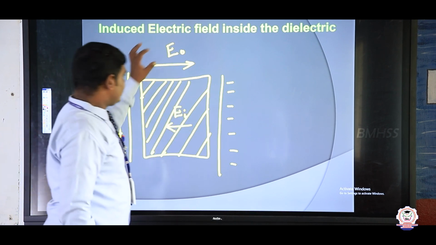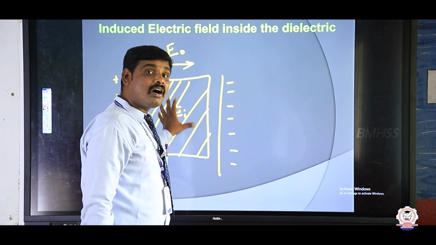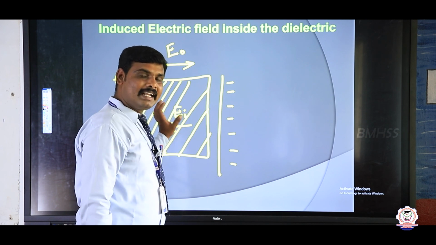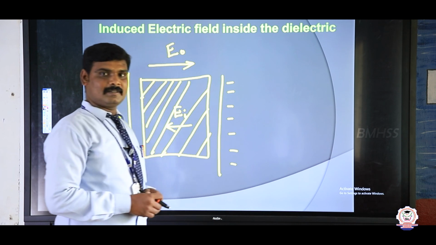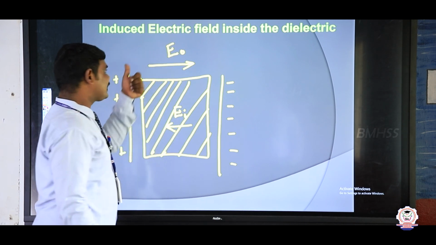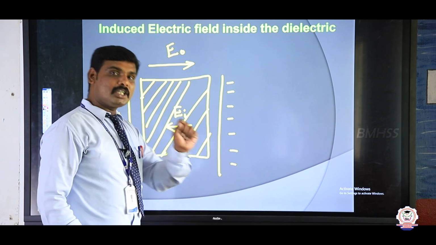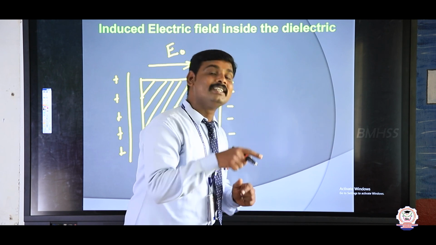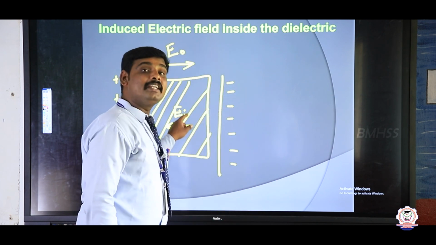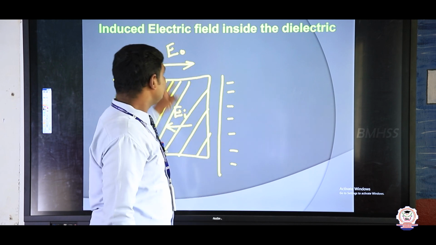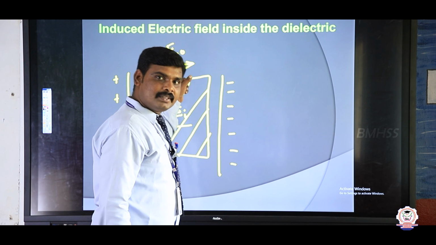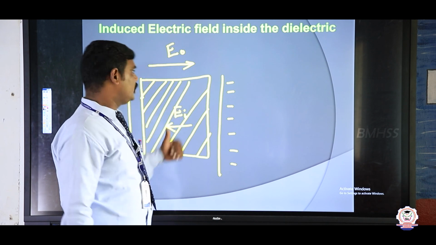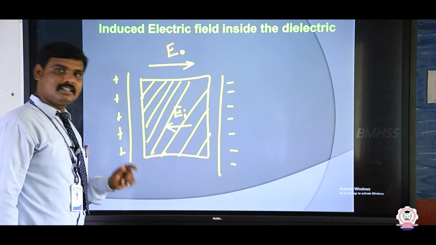See, the external electric field and the induced electric field are not equal. Why? Because in the dielectric medium, the positive charge and the negative charge are not separated by a large distance. When I apply the external electric field, the positive charge and the negative charge will be separated. That's why a small amount of electric field is induced, that is Ei. That induced electric field will be lesser than the external electric field, so the net electric field will be reduced. This is the induced electric field inside the dielectric.